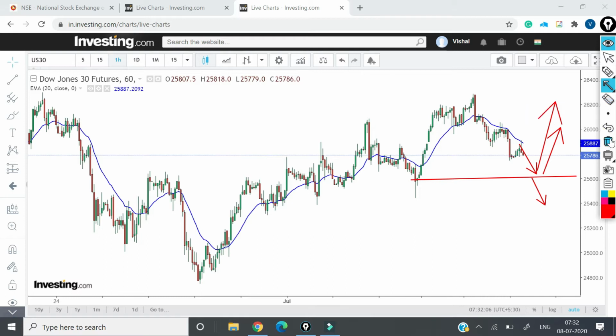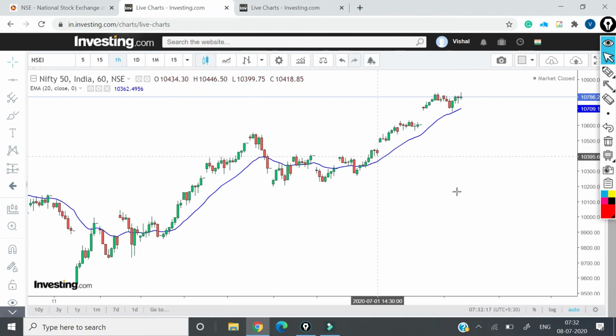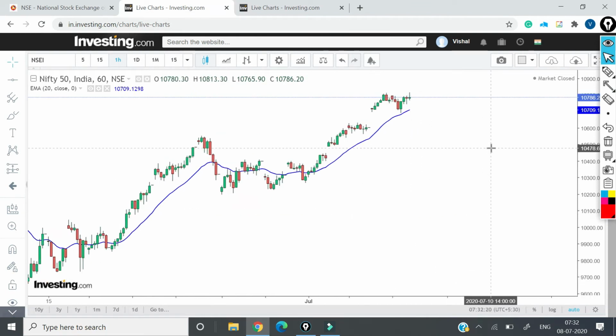So we see that in the world market there is a weakness. But in our markets, as I analyzed the data yesterday, we have a bullish data from the FIIs. They are still in their long positions, but they have also started covering their long positions now. That means slowly they are selling their long positions, but if you see the overall data, they are still long. Since we have expiry coming day after tomorrow, the market may remain in range.